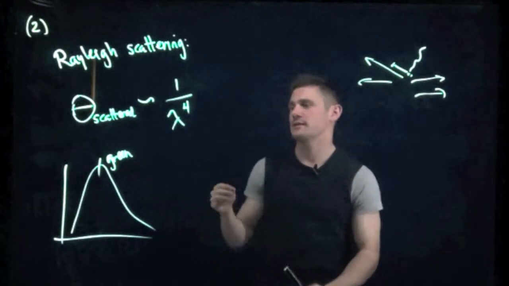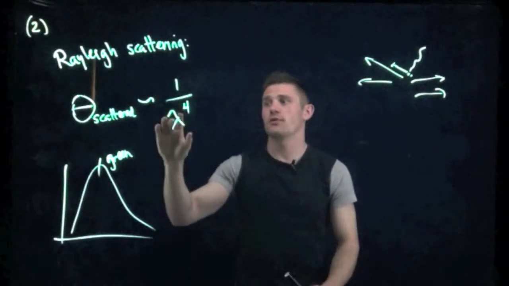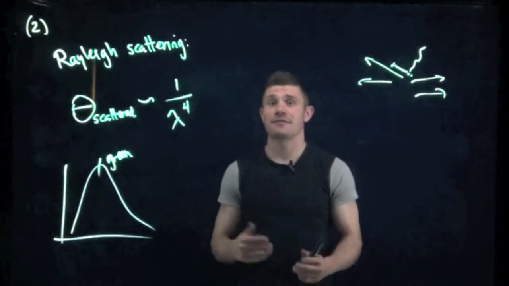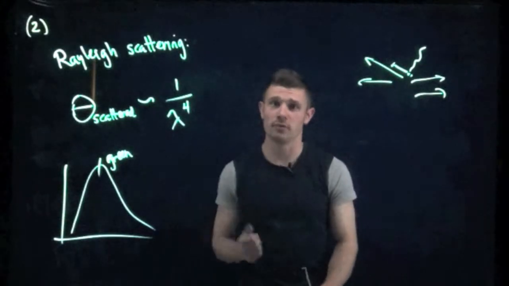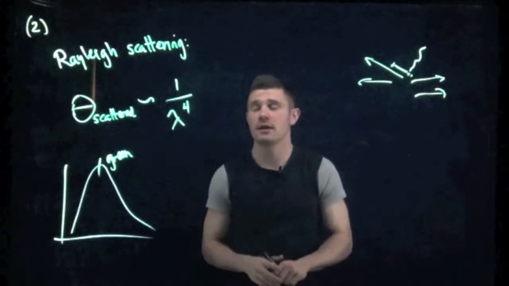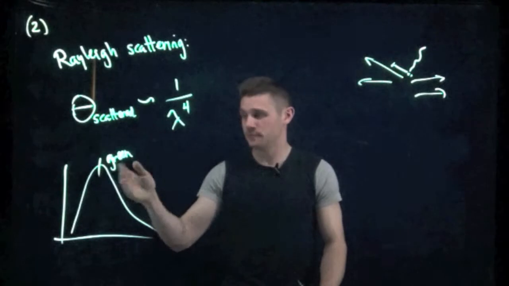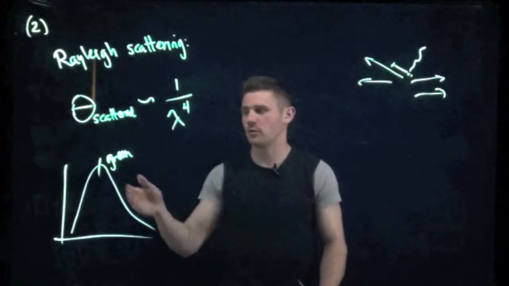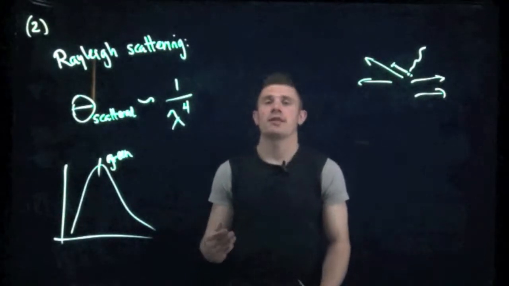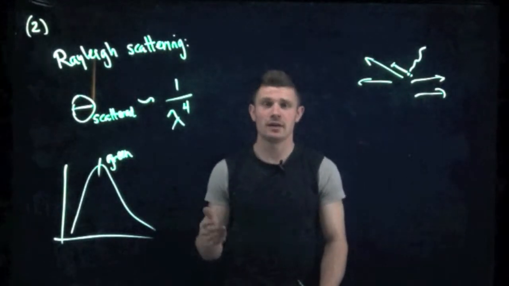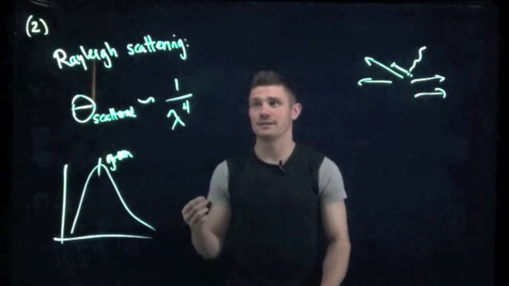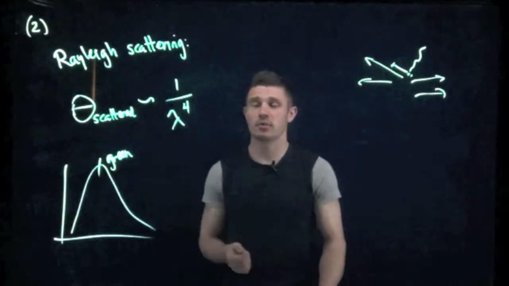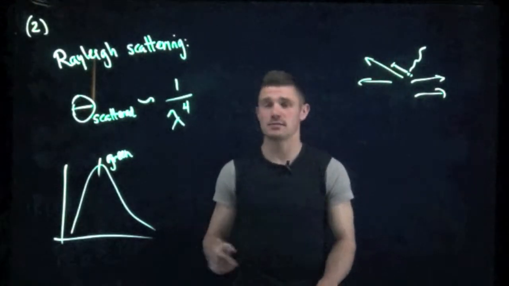Now we would say that, again, because this function depends on 1 over the wavelength to the power of 4, the shortest wavelengths will get scattered the most. So something like violet light would get scattered even more than blue light, and so the sky should appear to be violet. But because the black body function of the light emitted by the sun peaks in the green wave band, right around the wavelength of green light, there's not actually a lot of violet light coming from the sun. There's not a lot of violet light emitted by the sun that can then be scattered in our atmosphere. So blue light is what's preferentially scattered, and that's why we see that the sky is blue.